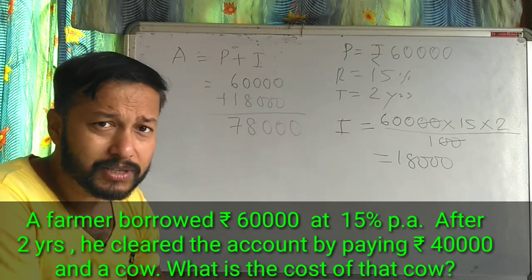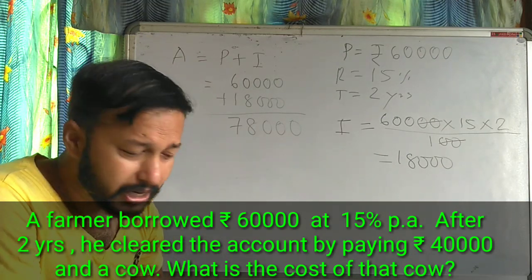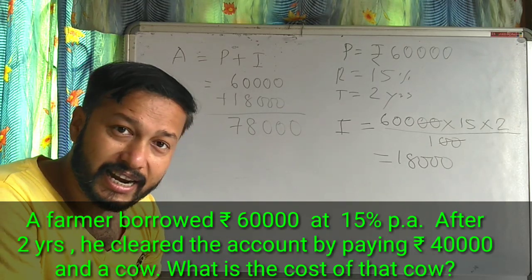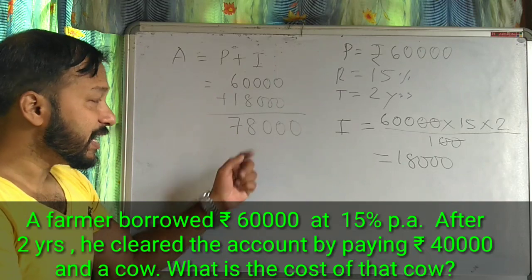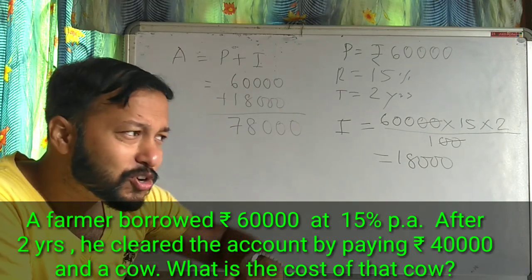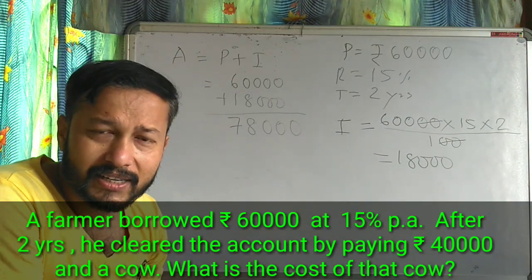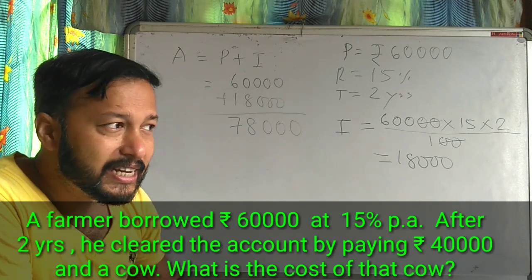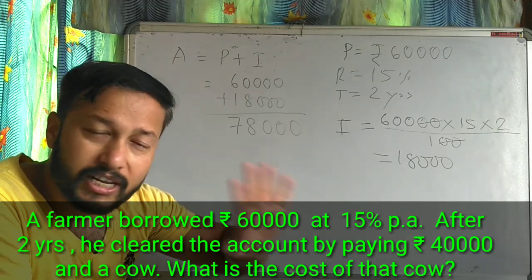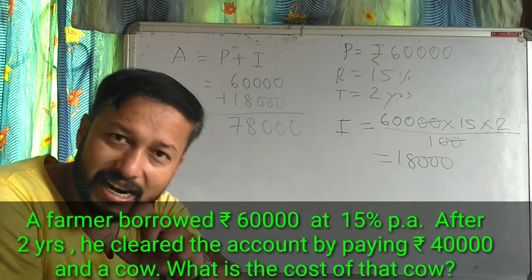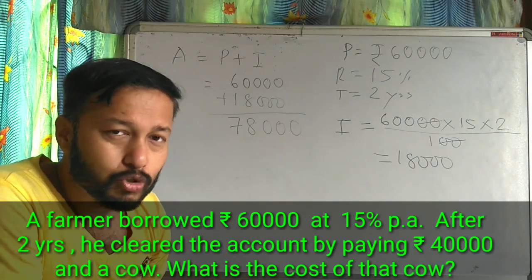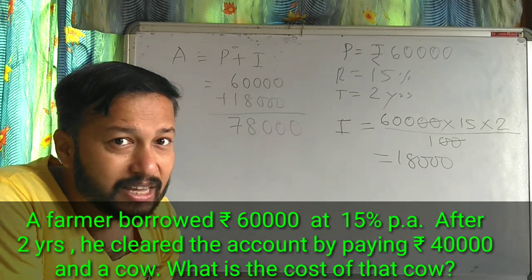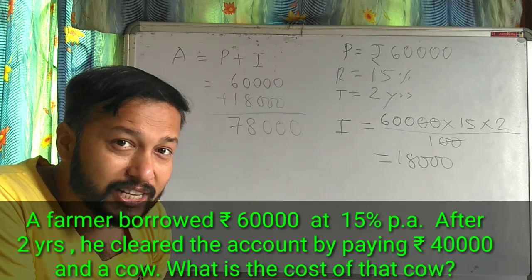But 78,000 he has not returned. See the question? He cleared his account by paying 40,000 and a cow. This 78,000 rupees he is not giving back. Instead of giving 78,000 rupees, he has given 40,000 rupees and a cow. Fine. So what is the cost of that cow? Actually he is supposed to give 78,000, but he has given 40,000.